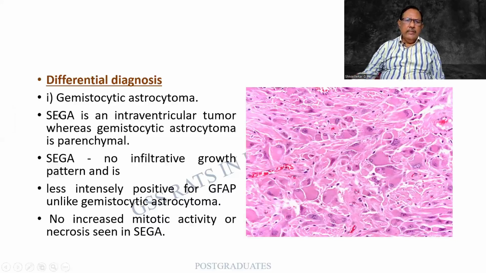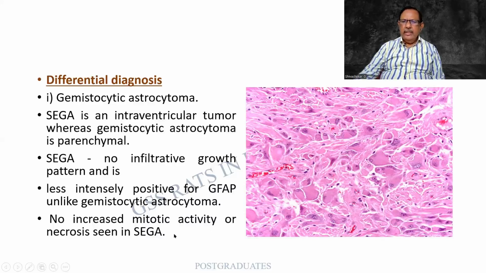Another feature is this. A gemistocytic astrocytoma can be a differential diagnosis by itself. SEGA is mainly an intraventricular tumor, whereas gemistocytic is basically right in the center of the parenchyma. In SEGA there is no infiltrative growth, whereas gemistocytic can have it. And it is less intensely positive for GFAP, whereas gemistocytic astrocytoma can be more positive. There is no increased mitotic activity or necrosis in a case of SEGA.